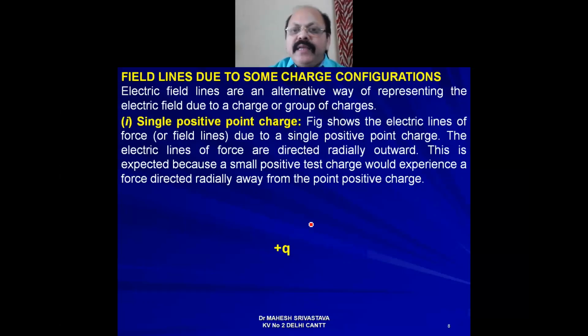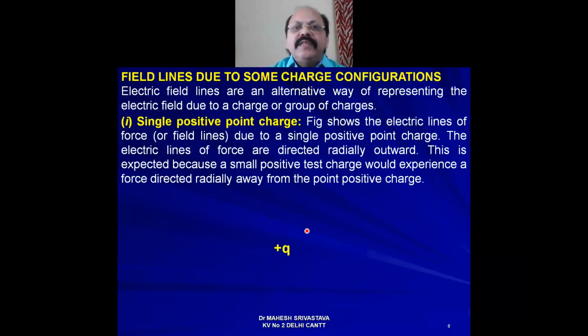If you place a unit positive test charge anywhere around it, what happens? It will repel it. It means the unit positive test charge moves along a straight path.